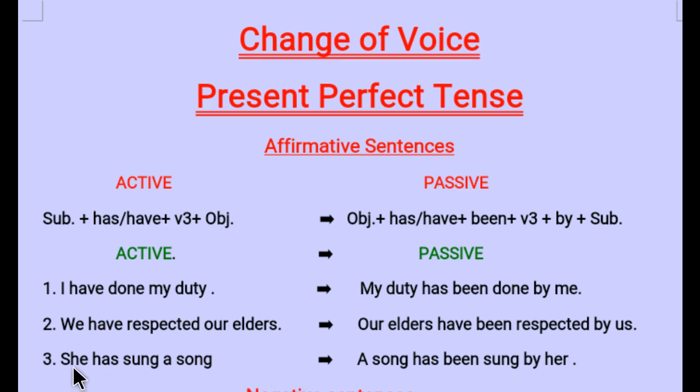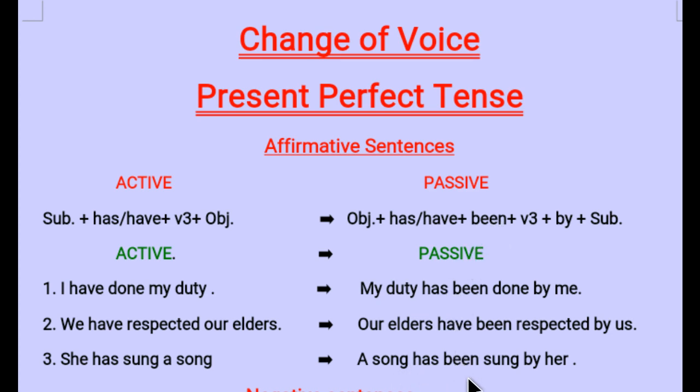Third example, she has sung a song. So she is your subject, has is your helping verb, sung is verb's third form, and a song is your object. Now let's change it into passive. First of all, you will take the object, that is a song. We have written it as it is, a song. After that, has and have. Now a song is singular, so you will write has.